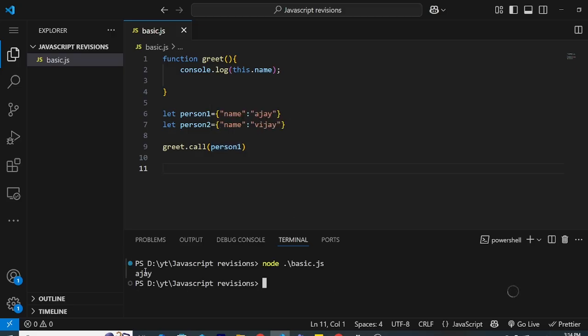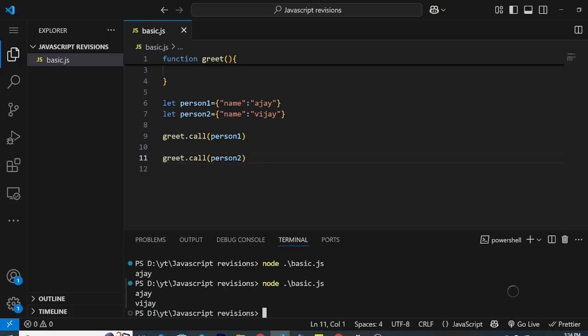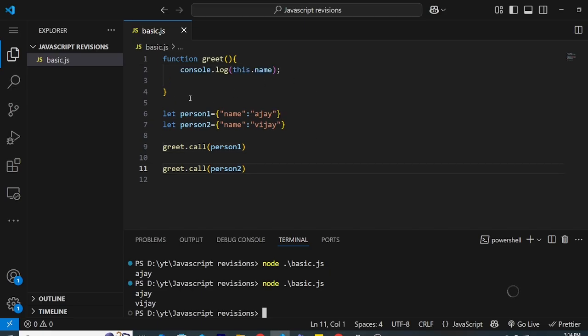As you can see here. If I do person2 here, then this time the greet method will point to the second object, which is person2, and print Vijay. So the method is the same, but we are able to call it with two different data. All right. Now this is not the best example, but you get the idea.